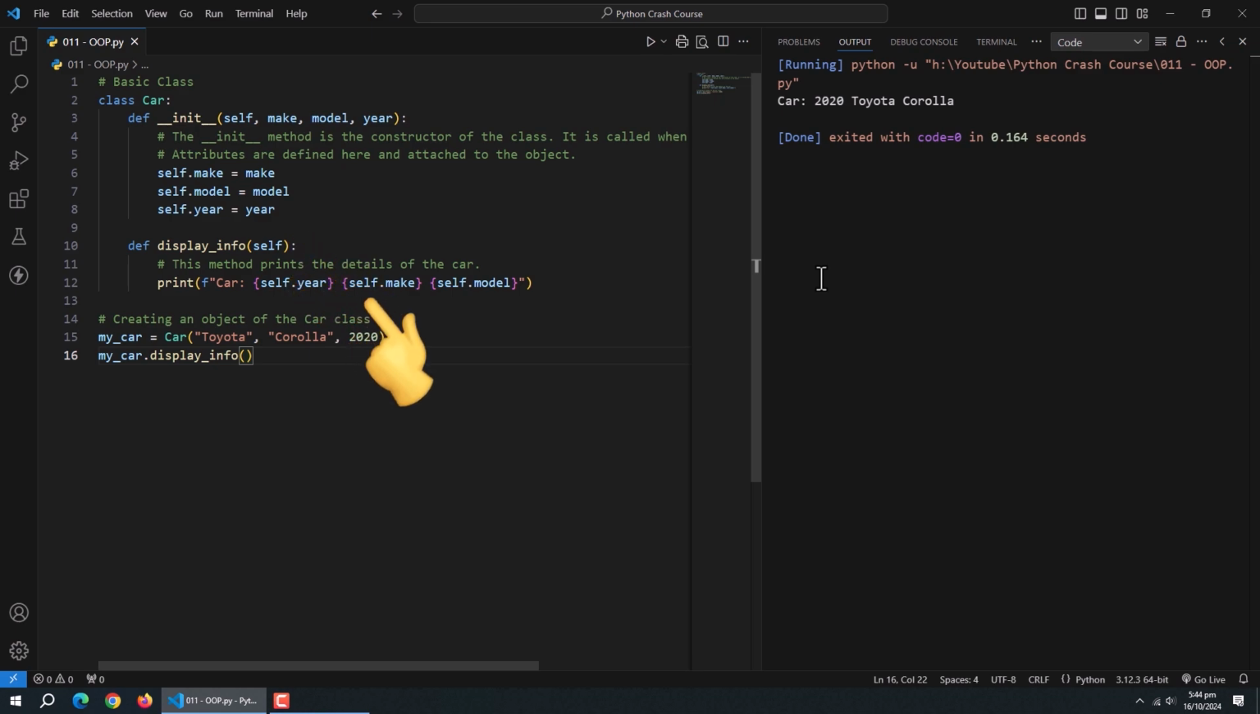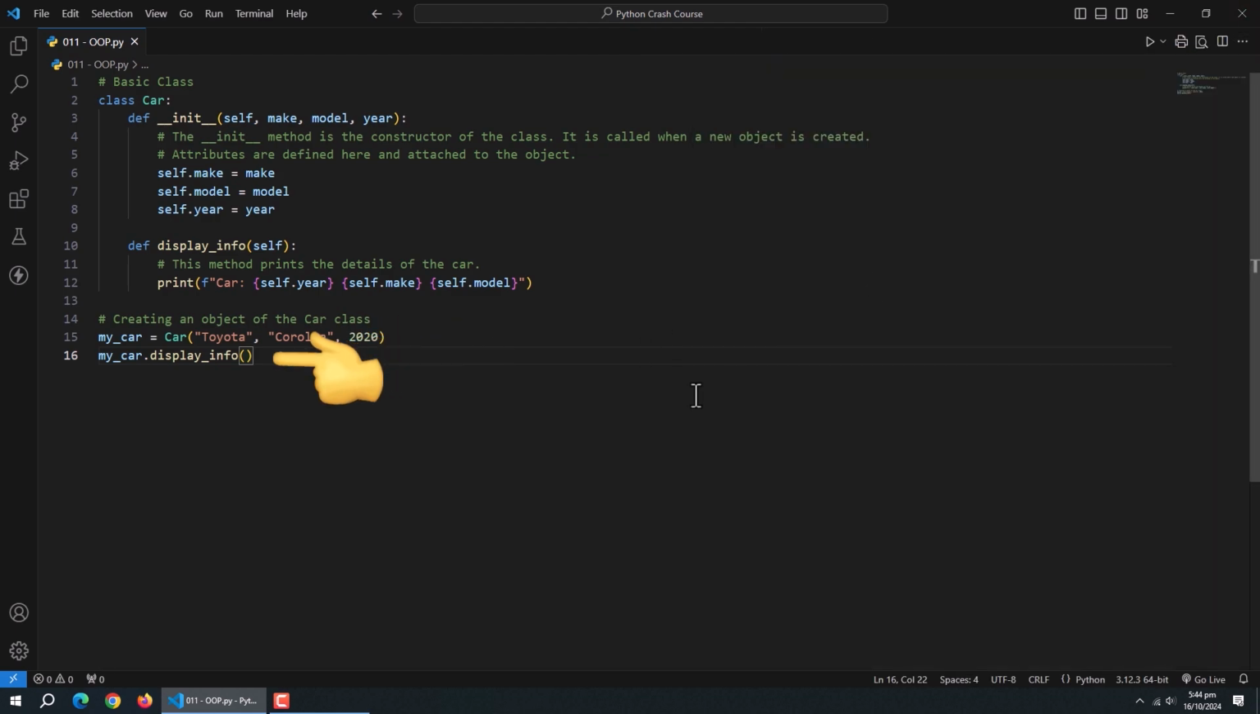The method displayInfo prints the details of the car. When we create an object and provide car info, Python calls the init method and initializes the object with the provided values. The method displayInfo then prints the car's information.